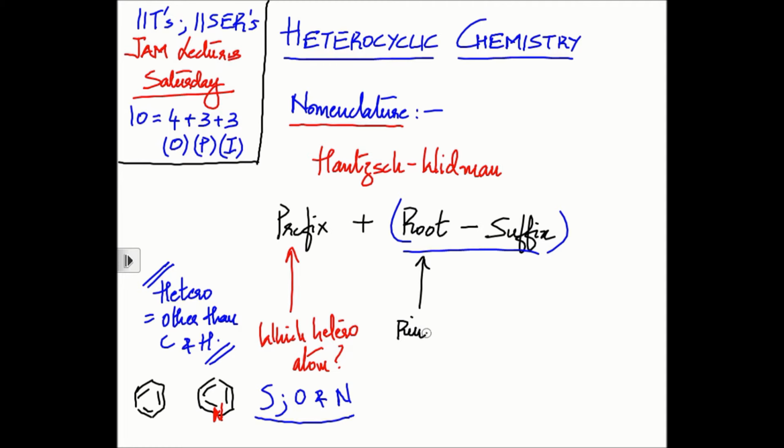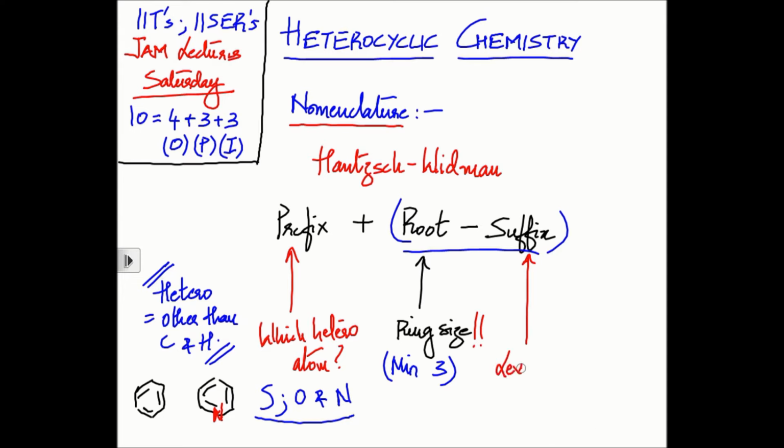What the root name tells you is whether you're talking about a three-membered ring. Can you have a two-membered ring? You can't, right? The smallest polygon possible is a triangle. With 2 points, you can just make a line. You can't enclose it in the form of a polygon. So the smallest ring possible is going to be a three-membered ring, right? Three-membered, four-membered, five-membered, six-membered, seven-membered, and so on and so forth. So this root name is going to tell you whether we are talking about a three-membered ring, four-membered ring, five-membered ring, and so on and so forth.